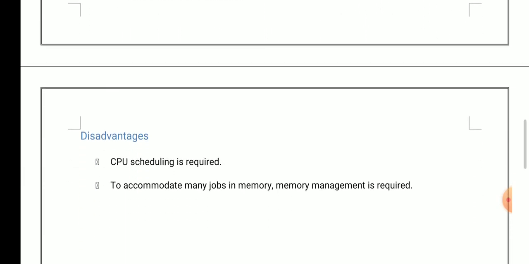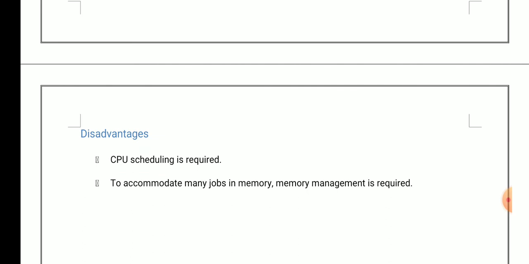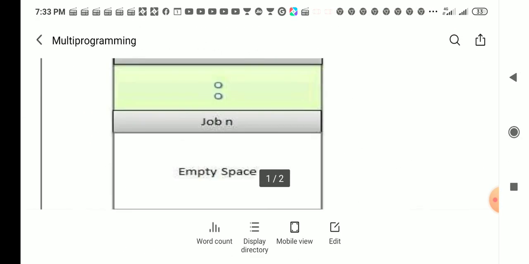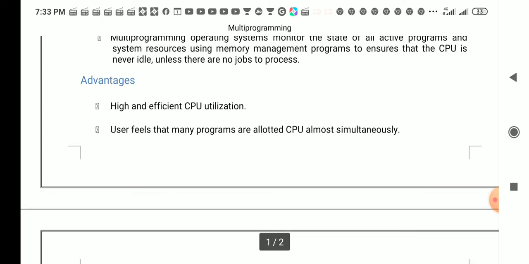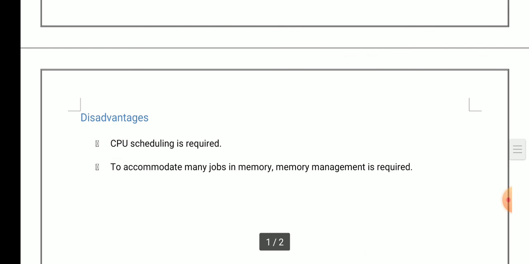If we take the help of a multi-programming operating system, we will require CPU scheduling. And you can see here we have multiple jobs in memory, so it will require memory management. So these are two drawbacks of a multi-programming operating system.